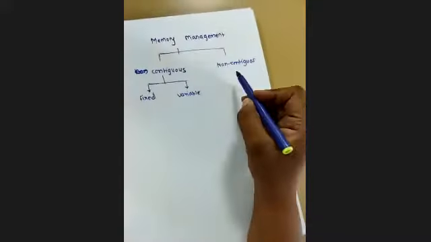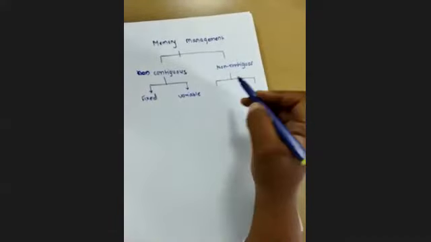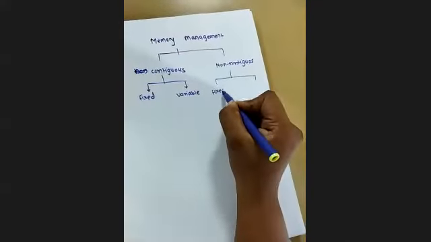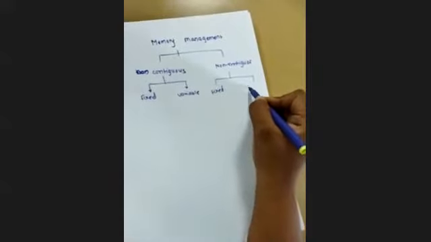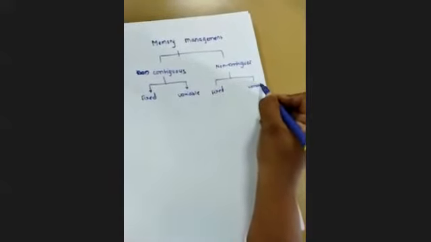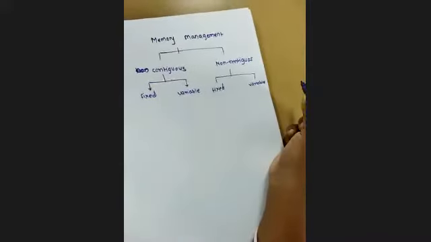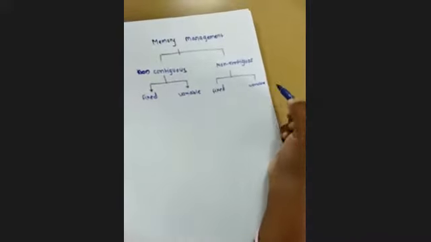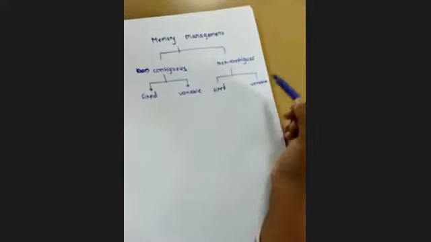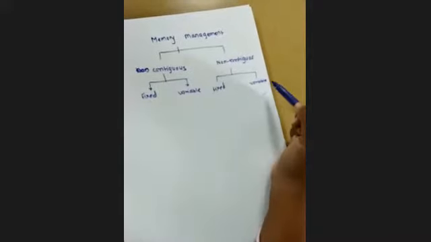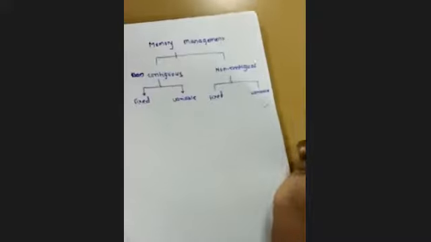Now, the next type we have to discuss is the non-contiguous memory allocation. The non-contiguous memory allocation also has two types, fixed and variable, or we can say static and dynamic. That detailed hierarchy we have already discussed in the initial session of this memory management system.